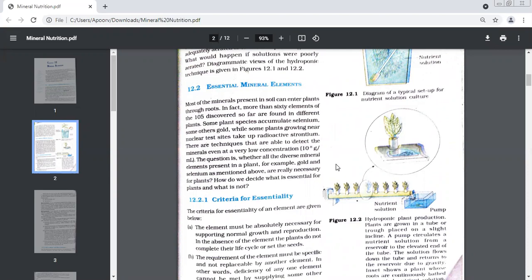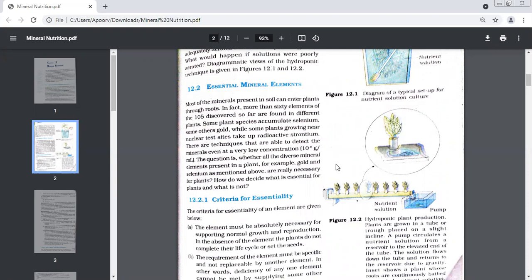See, many of the minerals, we know, are present in the soil. They can enter the plant through roots. In the previous chapter, I already told you, what are the two methods by which minerals enter? Active and passive. Yes. More than 60 elements out of the total 105 discovered elements are found in different plants. So this gives you an idea of how many minerals are absorbed by the plants. When research was done on different plants, about 60 minerals were found in them.